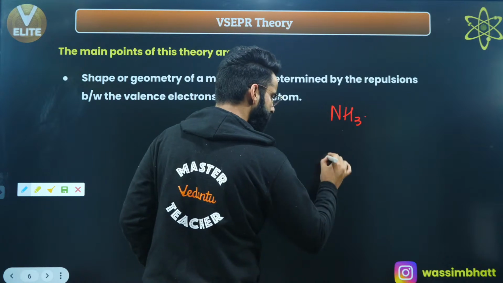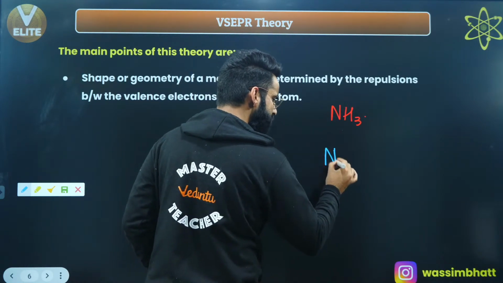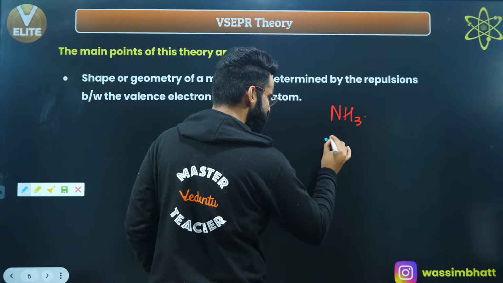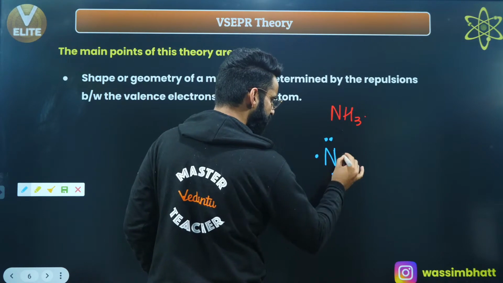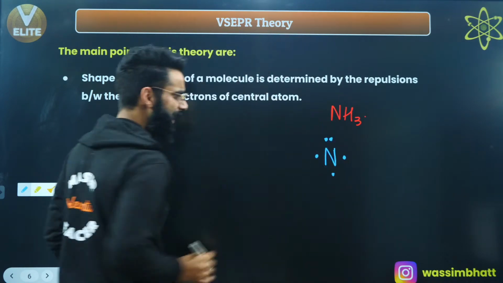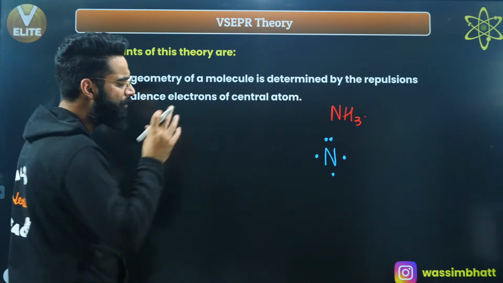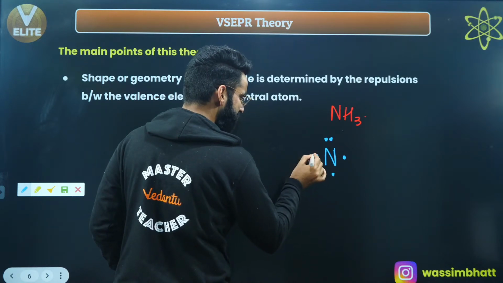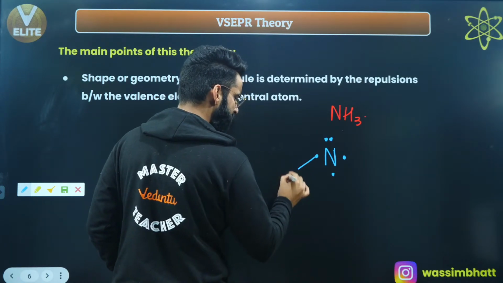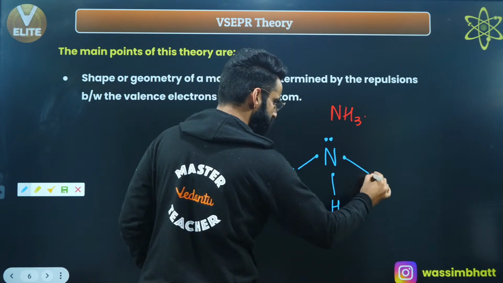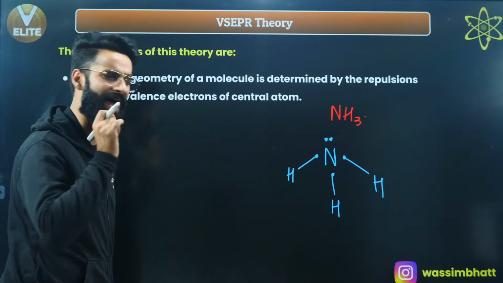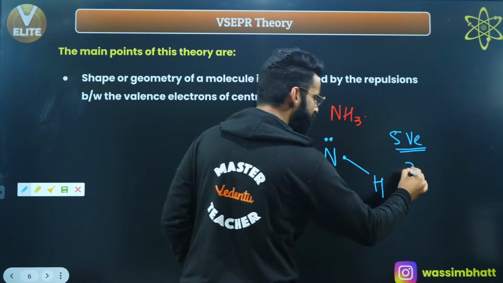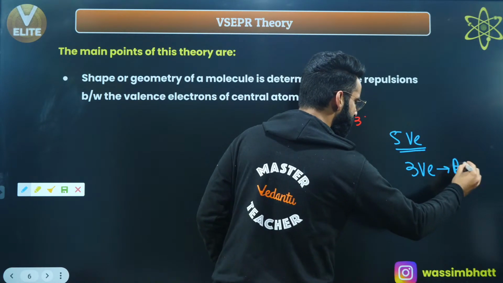So people, if you remember, nitrogen, how many electrons it has got in the valence shell? It has got definitely 5 electrons in the valence shell. These are 2, 3, 4 and 5, right? These are the valence shell electrons of nitrogen, correct? Now out of these 5 valence electrons of nitrogen, only 3 electrons participate in the bonding, right? So this electron is going to make a bond with hydrogen, this one with one more hydrogen, this one with one more hydrogen, right? So nitrogen had basically 5 valence electrons, and out of 5, as you can see, only 3 valence electrons are participating in bonding.